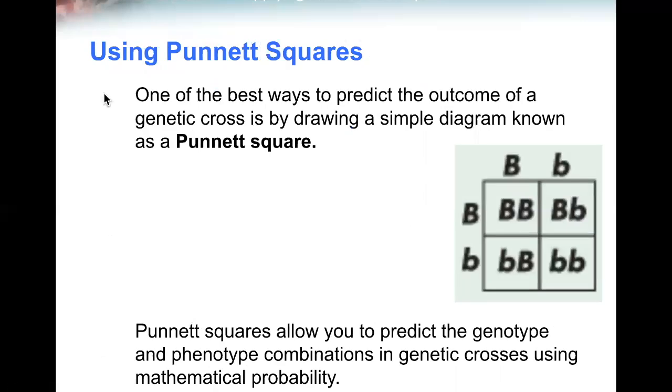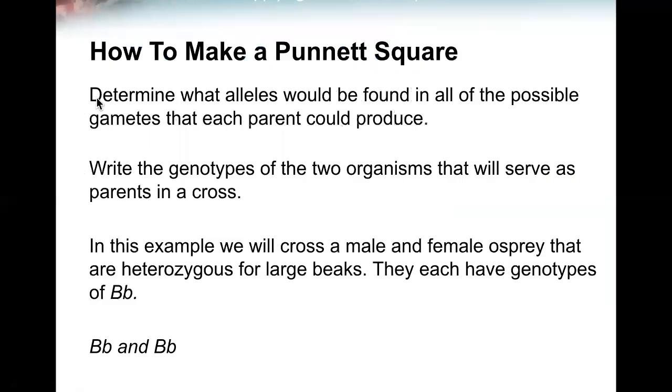One of the best ways to predict the outcome of a genetic cross is by drawing a simple diagram known as a Punnett square. Here's a Punnett square. Punnett squares allow you to predict the genotype and phenotype combinations in genetic crosses using mathematical probabilities. So how to make a Punnett square?